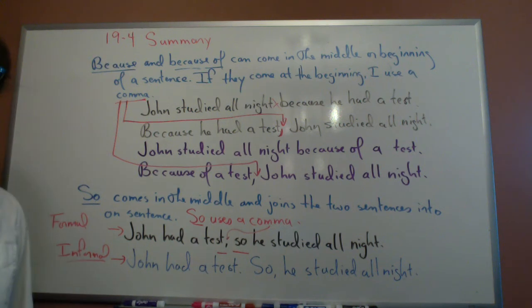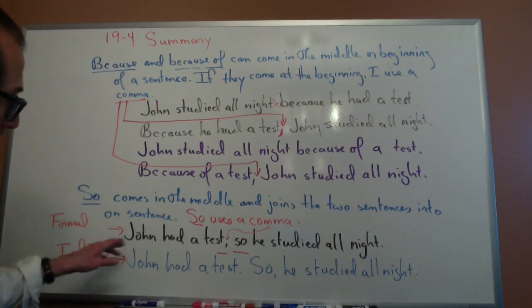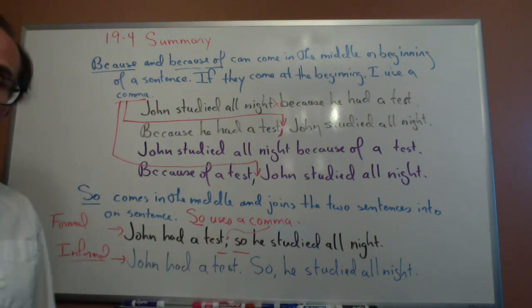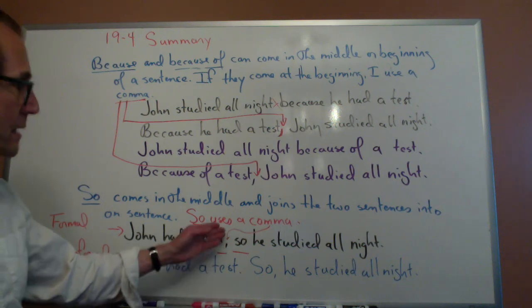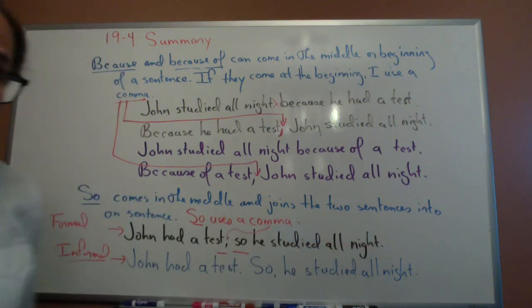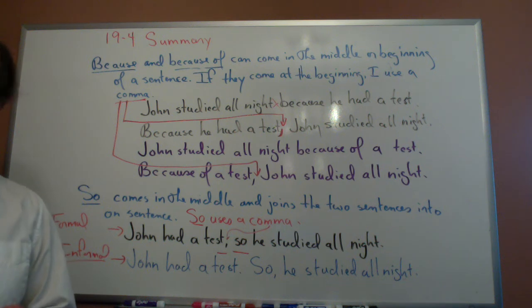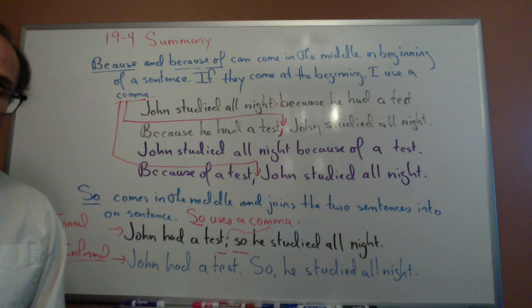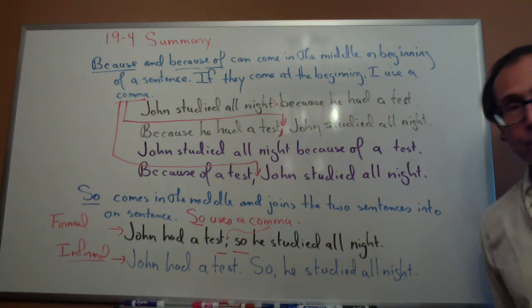If you're writing a paper for college and you have to decide, do I want to try to start a sentence with so, like this? Or do I put it between? My suggestion is, do the more formal way. John had a test, comma, so he studied all night. The reason is, the formal way is safe. Nobody thinks it's wrong. The informal way, some teachers might say, okay, fine. But other teachers might say, no, that's wrong. So, until you know a little bit more about your teacher, I would recommend going with the formal way.